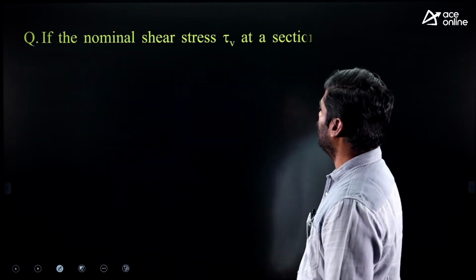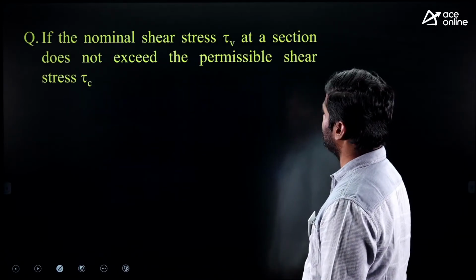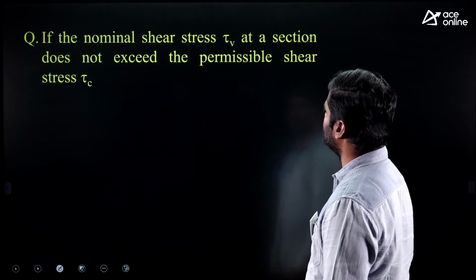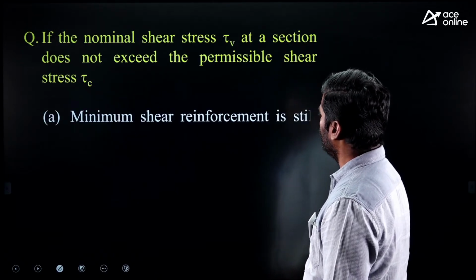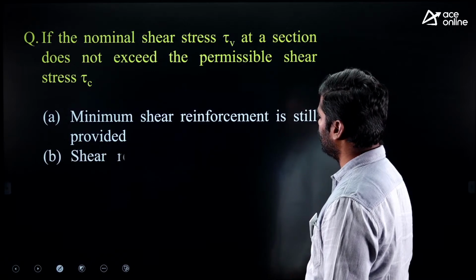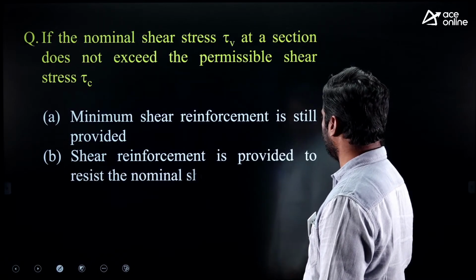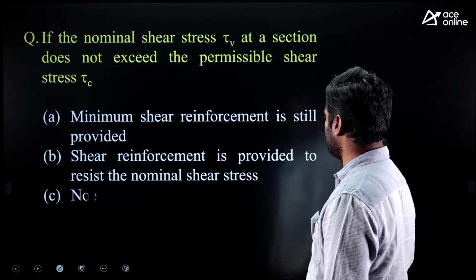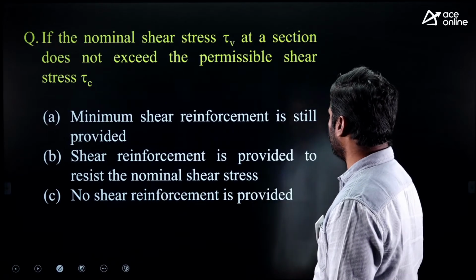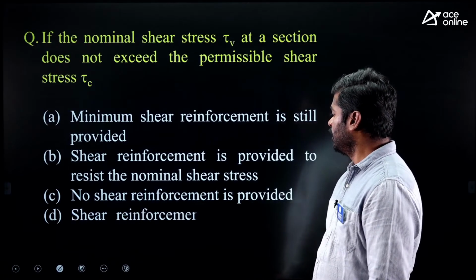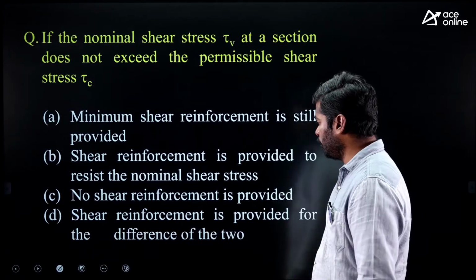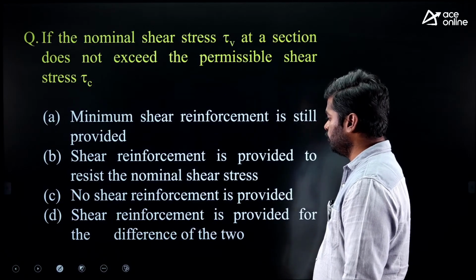Then next question. If the nominal shear stress tau V at a section does not exceed the permissible shear stress tau C, options: A, minimum shear reinforcement is still provided. B, shear reinforcement is provided to resist the nominal shear stress. C, no shear reinforcement is provided. D, shear reinforcement is provided for the difference of the two.